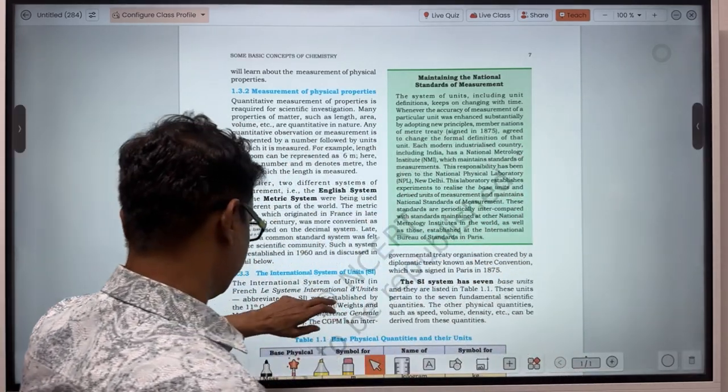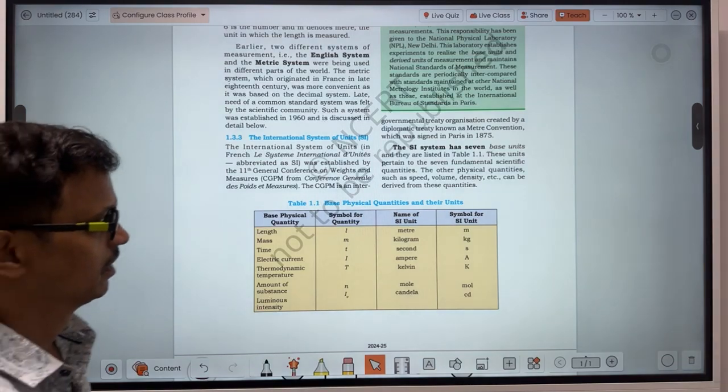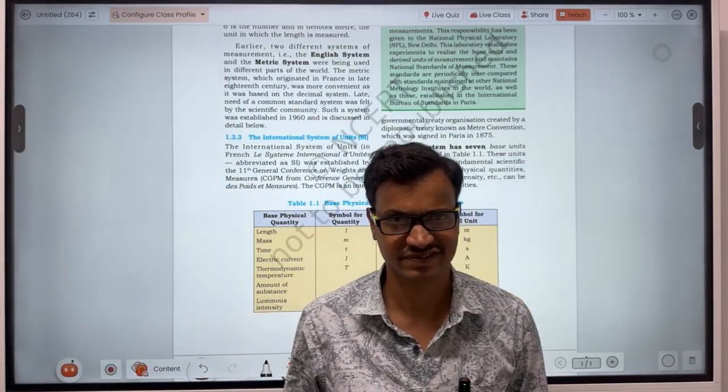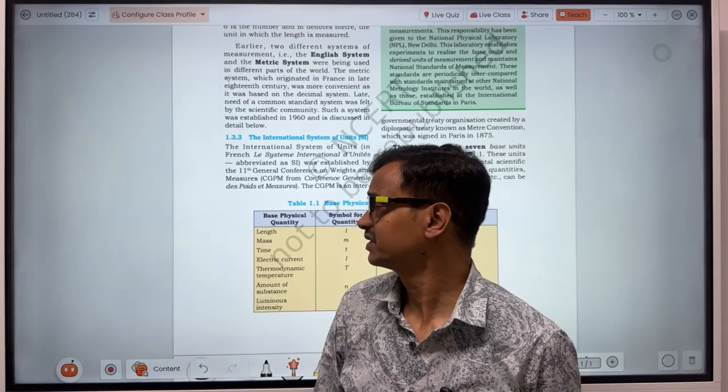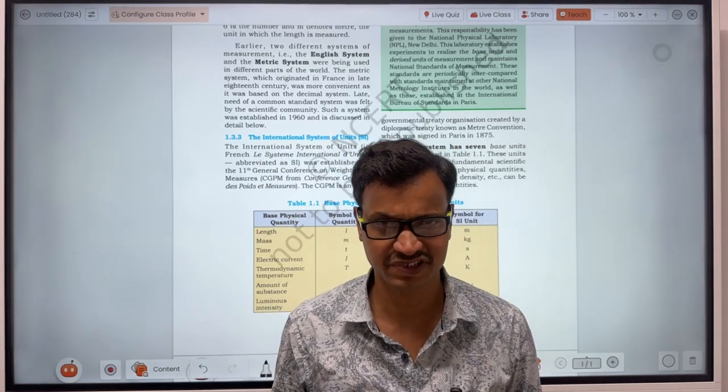Now, a standard unit here: length, mass, time. We will discuss the international system of units in the next class. Okay. What is the international system of units? We will discuss it in the next class. That's all for this class.